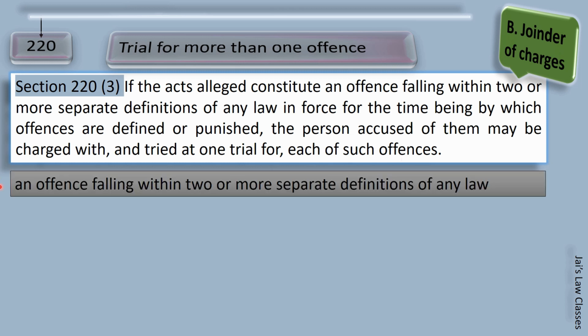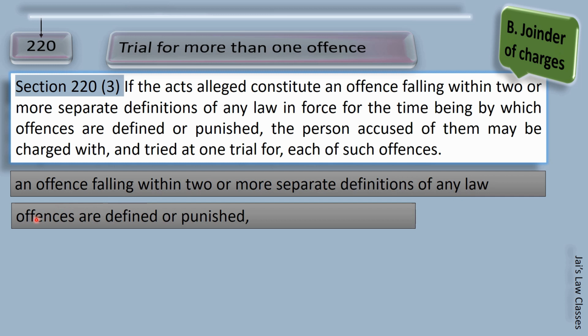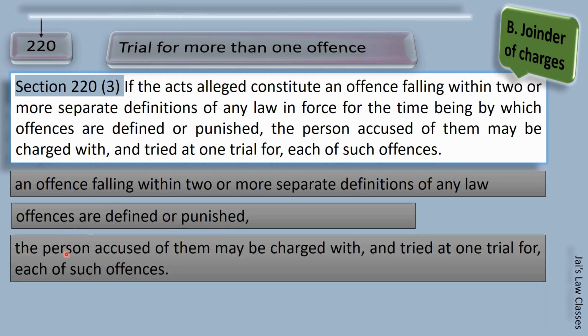An offense which is falling within 2 or more separate definitions of any law means maybe an offense stated in more than one law. It further explains that the offense may be either defined in that law or punished in that or the other law. You got my point? So such a person who is accused of them may be charged with and tried at one trial for each of such offenses, even if they are more than 3 offenses. Got it? Okay.